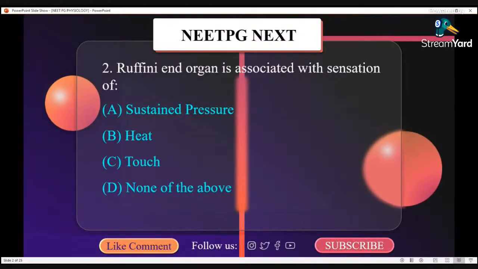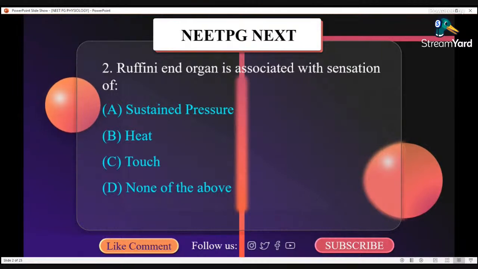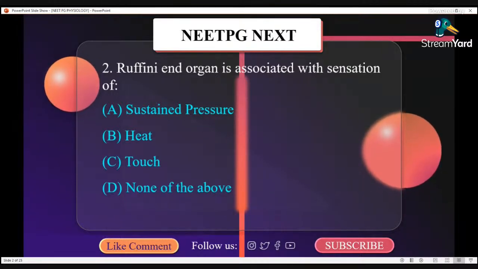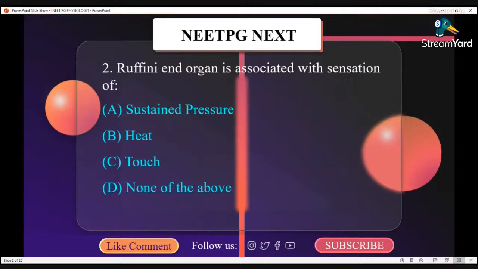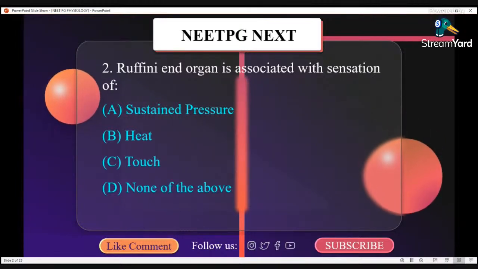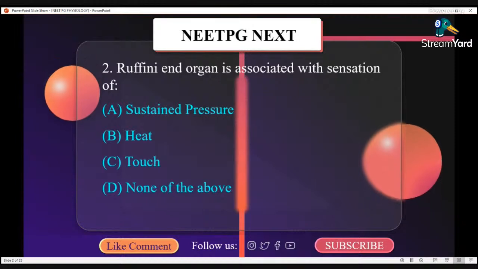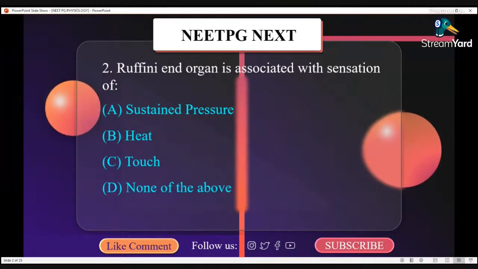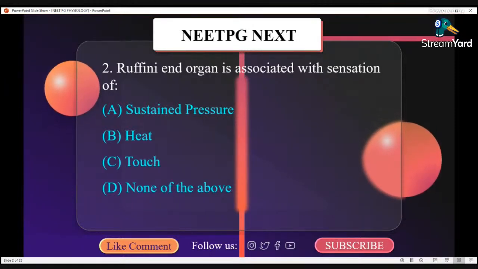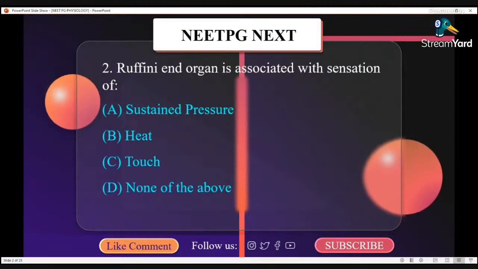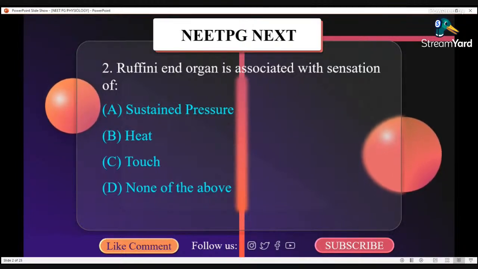Ruffini end organ is associated with sensation of A. Sustained pressure, B. Heat, C. Touch, D. None of the above. Ruffini end organ is associated with sensation of sustained pressure. Meissner corpuscles are dendrites encapsulated in connective tissue and respond to changes in texture and slow vibration.